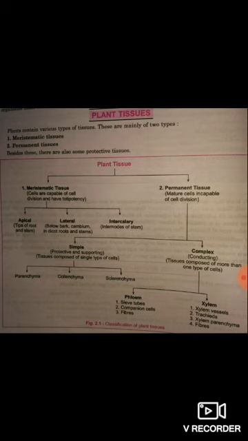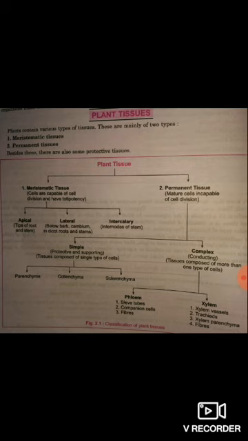Permanent tissue is of two types: simple tissue and complex tissue. Simple tissue, protective and supporting tissue composed of a single cell type, is also of three types: parenchyma, collenchyma, and sclerenchyma. Complex tissue, that means conducting tissue, is composed of more than one type of cell.